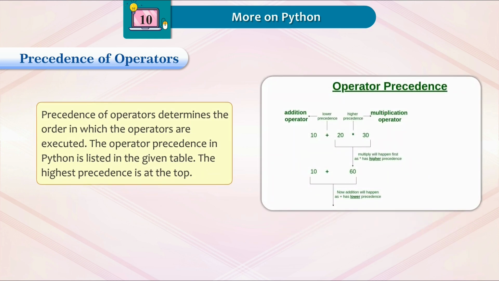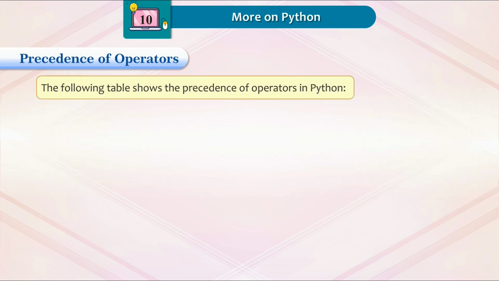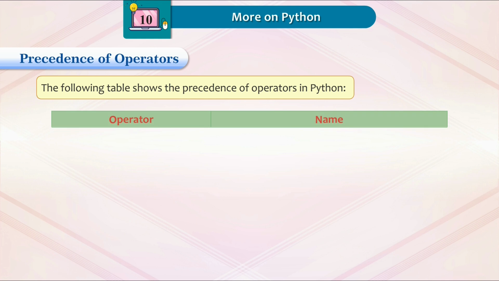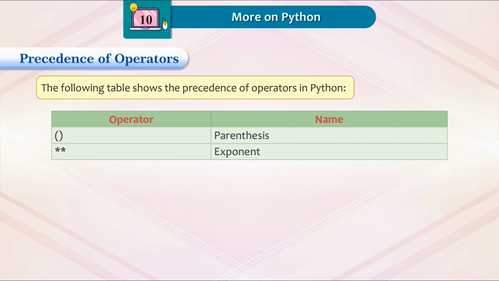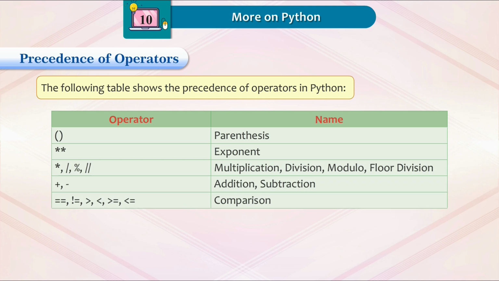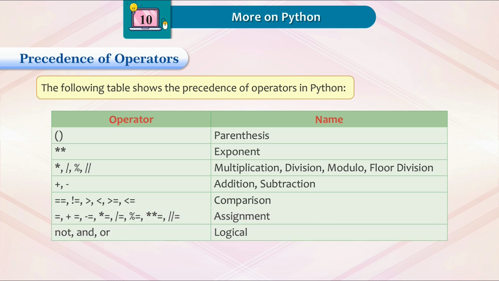Precedence of operators. Precedence of operators determines the order in which the operators are executed. The operator precedence in Python is listed in the given table. The highest precedence is at the top. The following table shows the precedence of operators in Python. Operator, name: parenthesis, exponent, multiplication, division, modulo, floor division, addition, subtraction, comparison, assignment, logical.